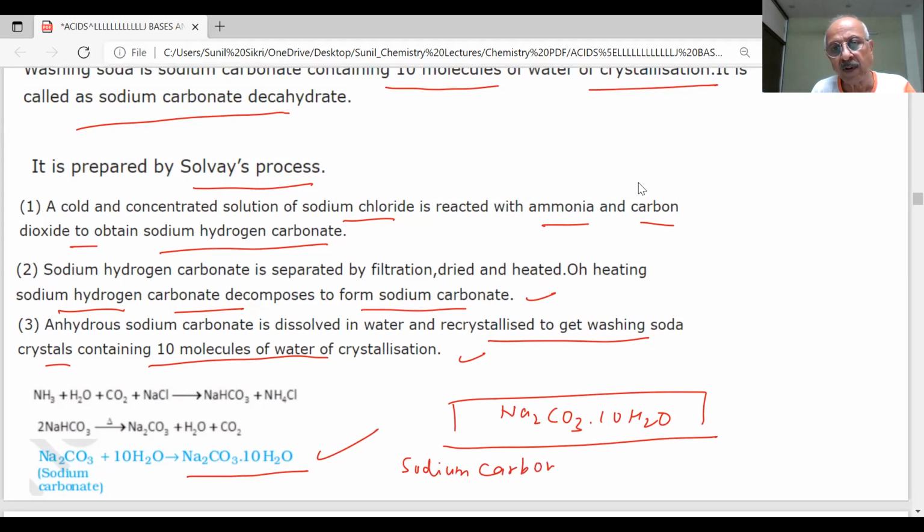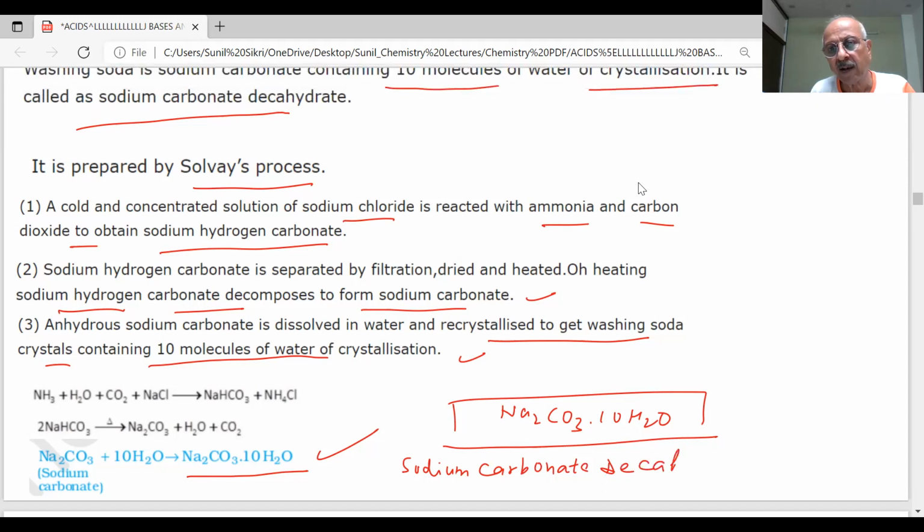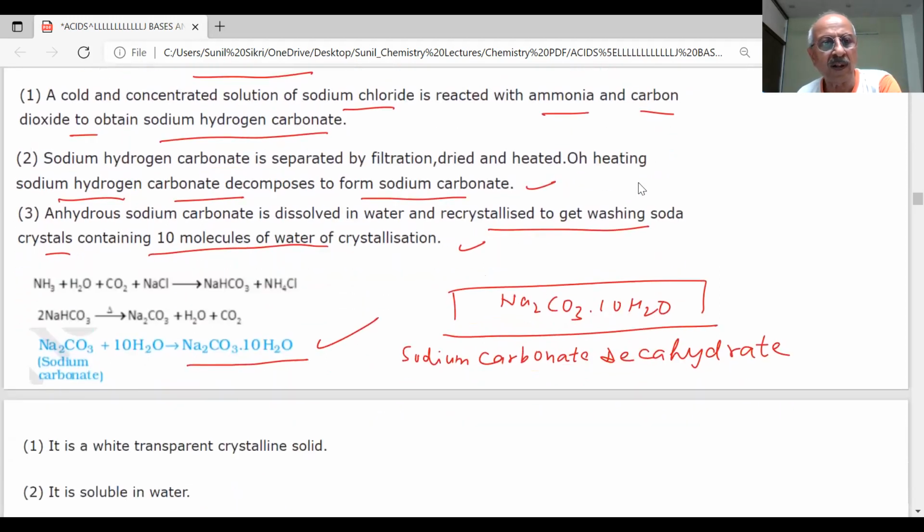This is sodium carbonate decahydrate. 10 water molecules are there.